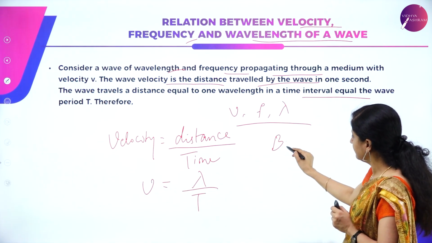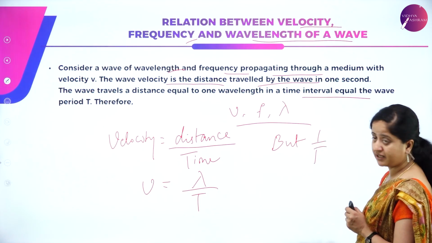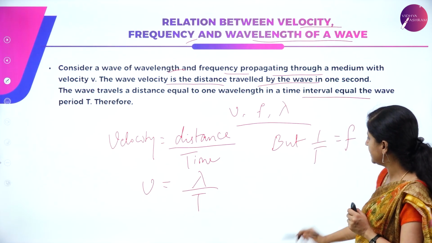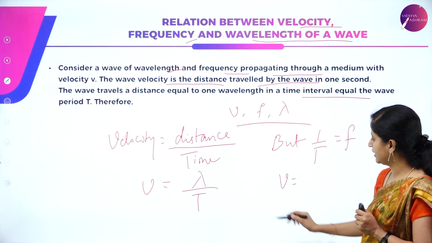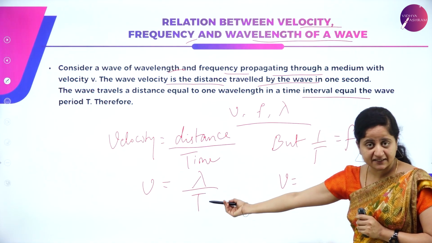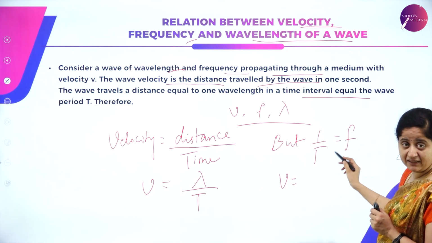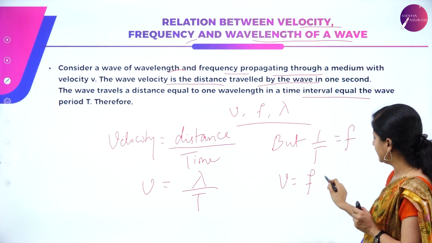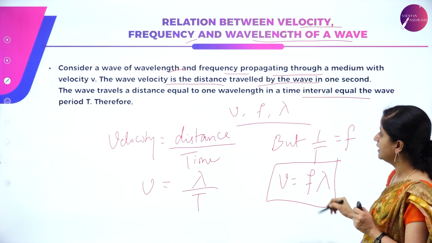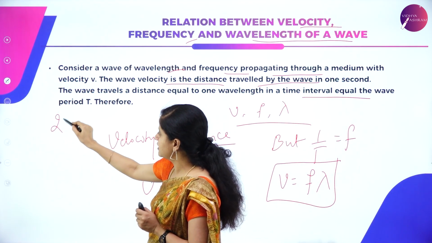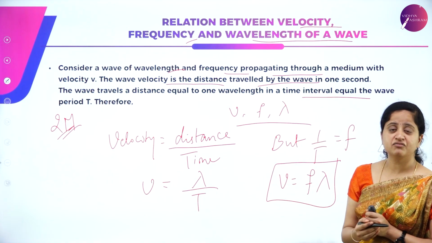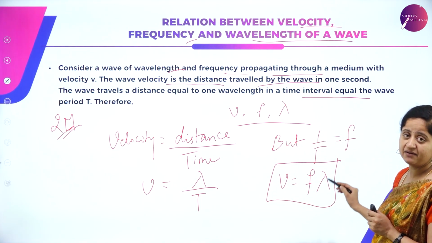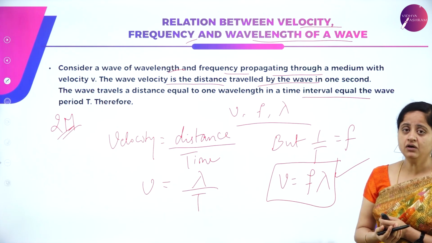But we know that 1 by t, the reciprocal of the time period, is nothing but frequency. So in the place of 1 divided by t, I can substitute f. Since t is in the denominator, 1 by t is equal to f, and we get the relation v is equal to f lambda. This is very important from the examination point of view. You can expect it for 2 marks, and this is the relation for wave velocity, wave frequency and wavelength, that is v is equal to f lambda.